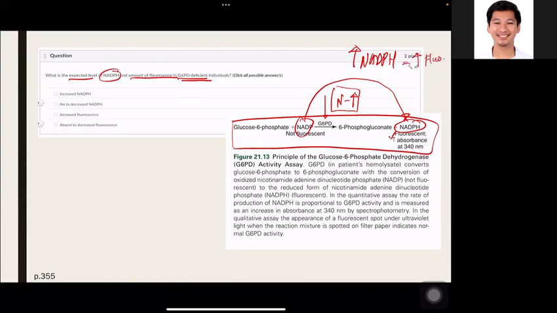increased NADPH formation, thus increase din yung fluorescence. So ang sagot dito, deficient man daw. So meaning, baliktarin nyo lang, decrease yung NADPH and walang fluorescence. That is why ito yung sagot sa question na ito, kasi yung tanong natin, it's the deficient individuals.